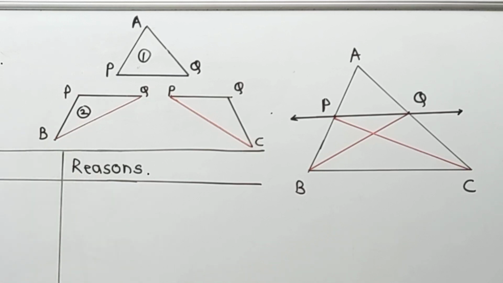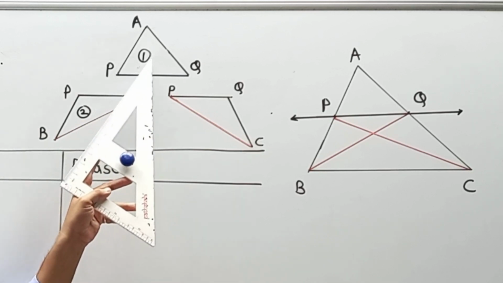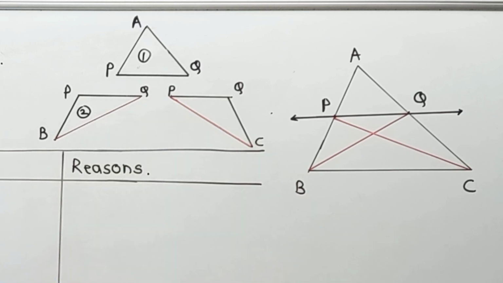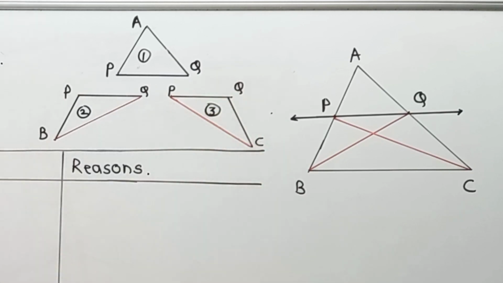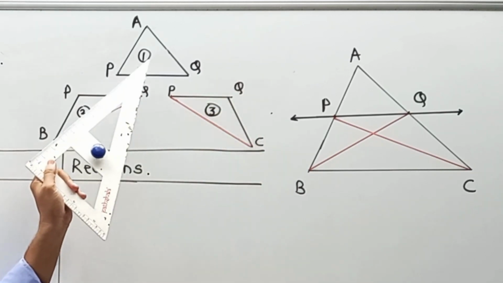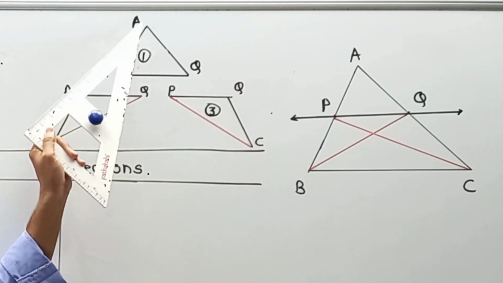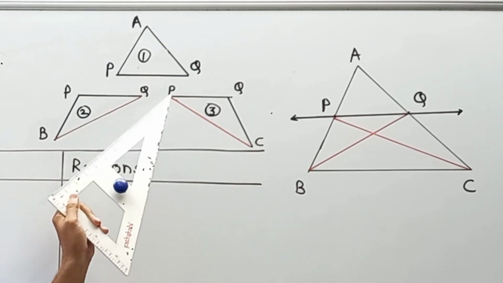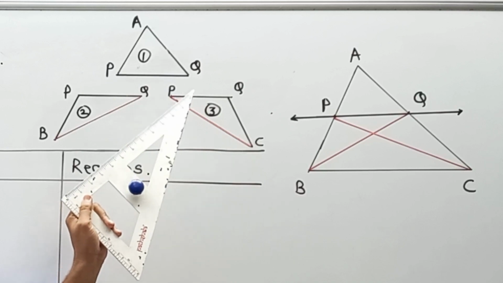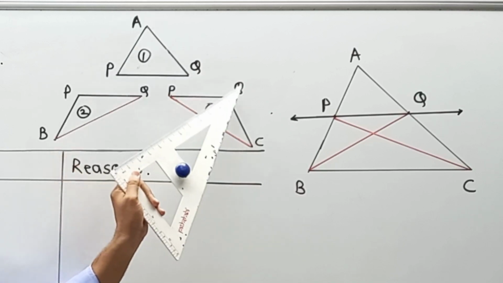Now in the second part, I am going to write the same for triangle number 1 and the next triangle. I am going to call it triangle number 3 over here. Again we take a ratio of area of triangle first with third. So area of triangle APQ upon area of triangle PQC is equal to AQ upon QC.